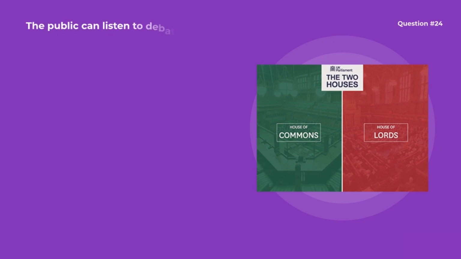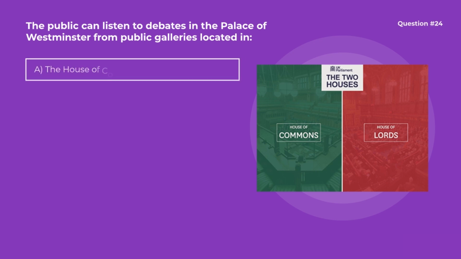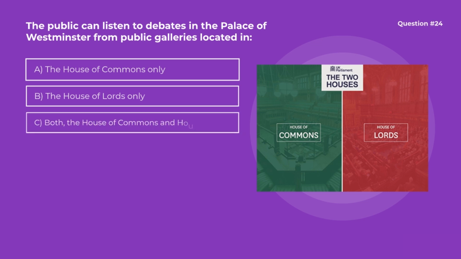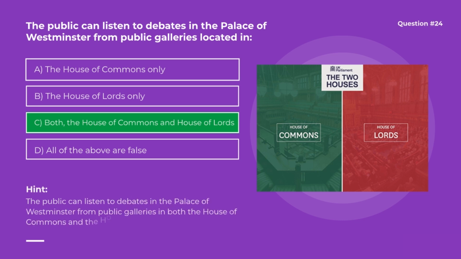Question number 24. The public can listen to debates in the Palace of Westminster from public galleries located in. Options are A. The House of Commons only, B. The House of Lords only, C. Both the House of Commons and House of Lords, D. All of the above are false. Correct option is C. Both the House of Commons and House of Lords. The public can listen to debates in the Palace of Westminster from public galleries in both the House of Commons and the House of Lords.